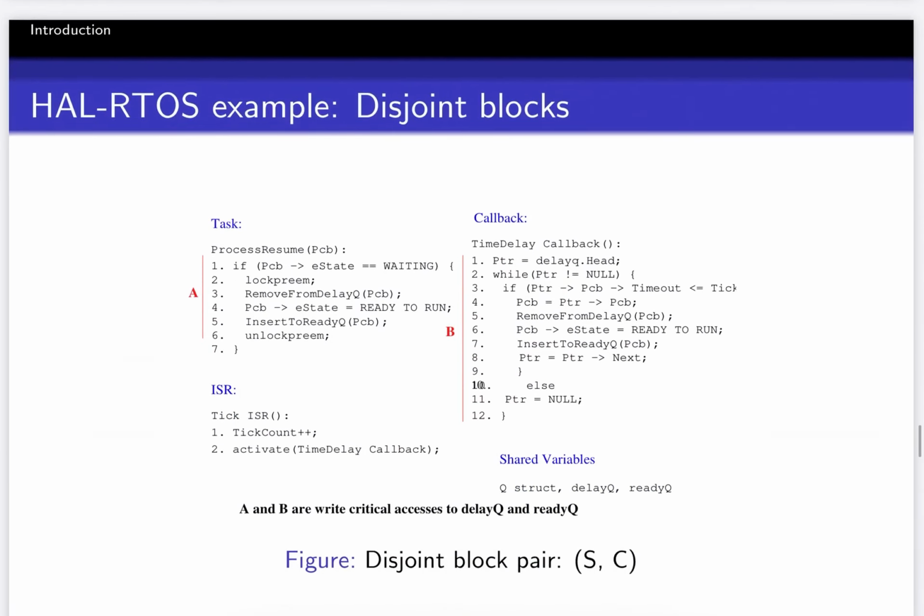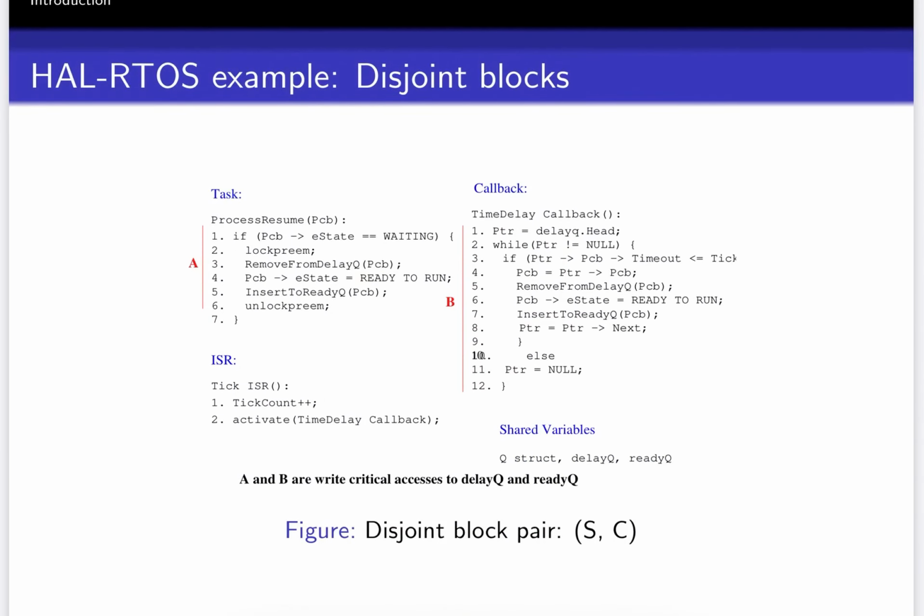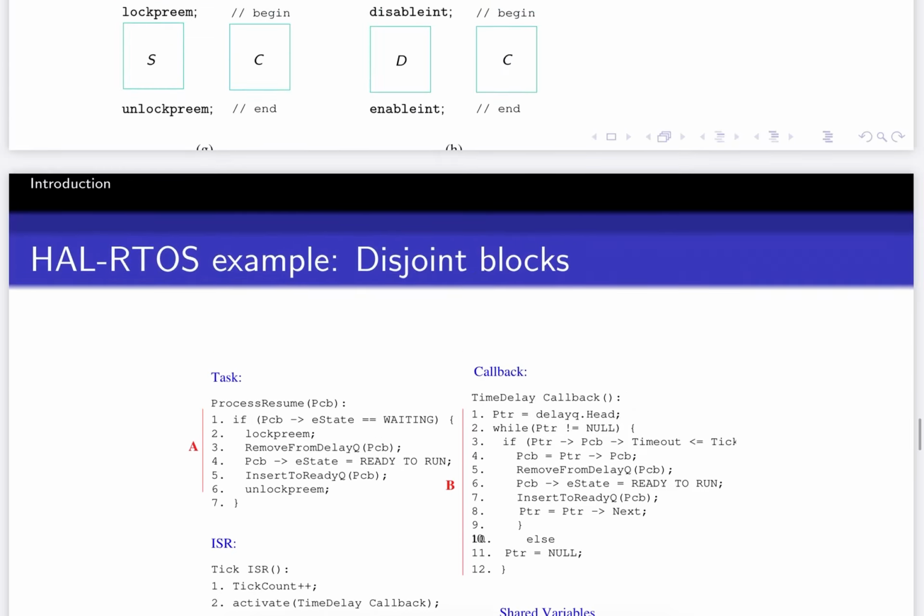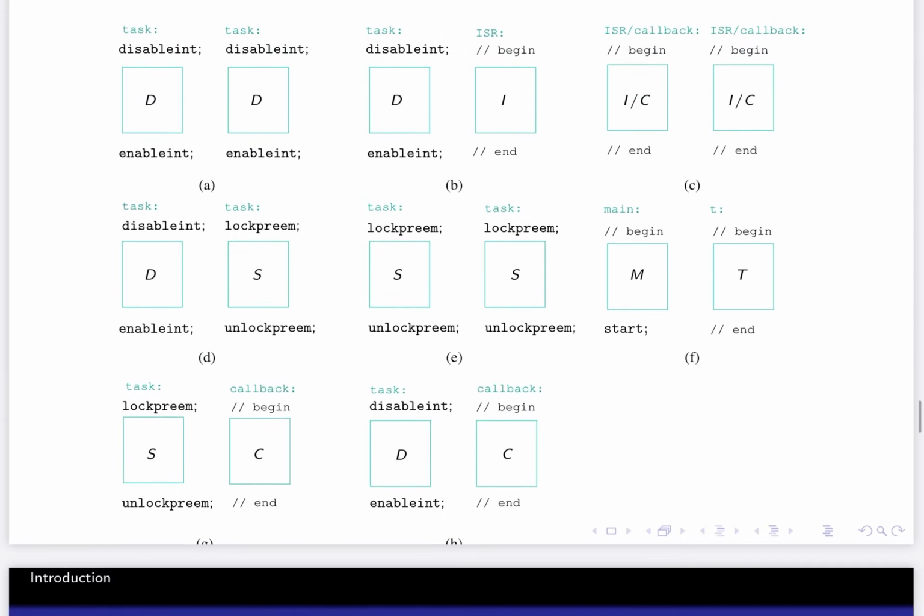Going back to our running example of this process control block API, we would ideally say that this block of code marked A is a disjoint pair with this block of code marked B, and in this 10 pairs of disjoint blocks that have been identified, it belongs to block number G, which is in the bottom right.